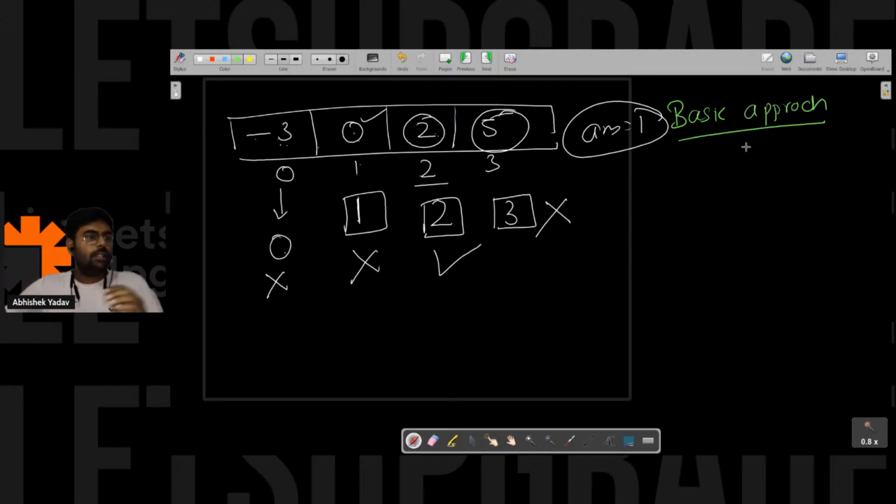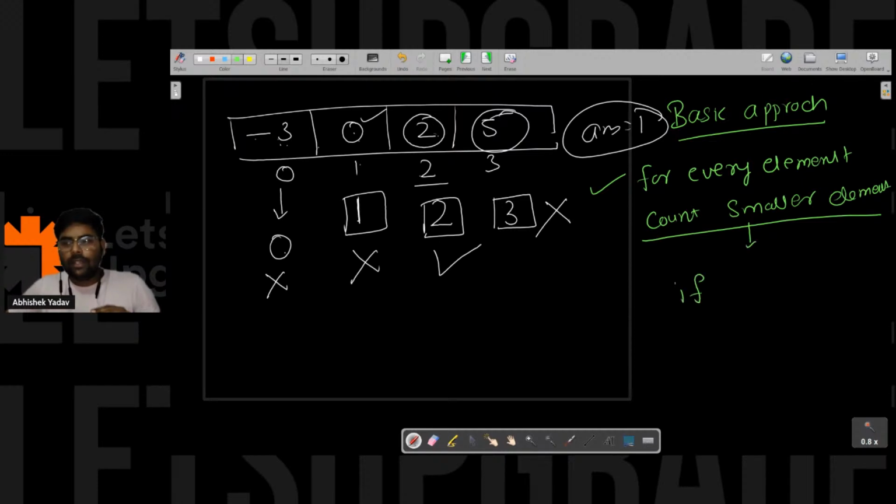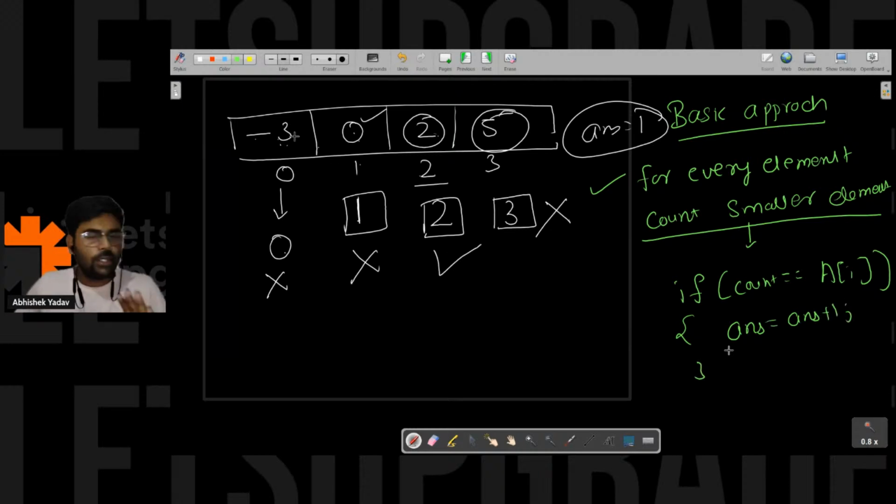You are picking every element one at a time, and for every element you are counting smaller elements. After counting, you are checking, hey, if the count is equal to arr of i. If it is equal, you are incrementing the answer value, that is, answer is equal to answer plus 1. Right, everyone? You are doing this part, right?